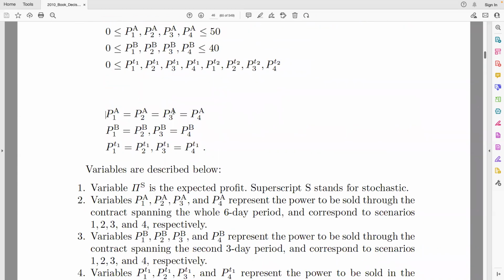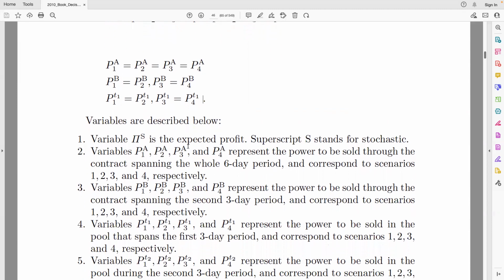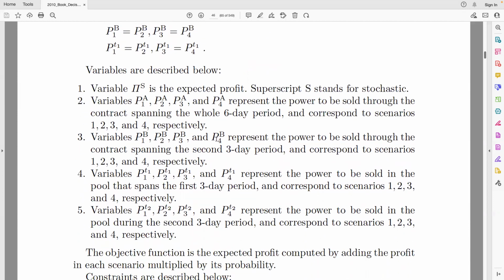So that's what happens for the root node. Then in the upper node, in the second stage, the power sold using contract B has to be equal. And for the lower node, the same has to happen. Similarly in the upper node, the powers sold in the pool market for the first period have to be equal, and similar for the lower node. So that's explained in a better way here in the book.